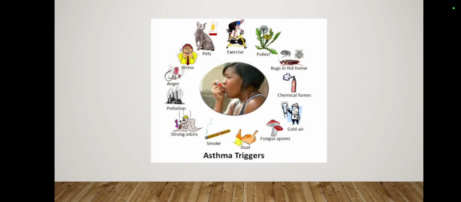Let's discuss the asthma triggers. Asthma triggers are those which cause an asthmatic condition in a patient. It means they trigger asthmatic disease or an asthmatic attack, and these may involve our air particles. Asthma triggers may include dust particles, smoke, pollution, stress, even pets, or even exercise. And we will discuss these asthma triggers in detail next.